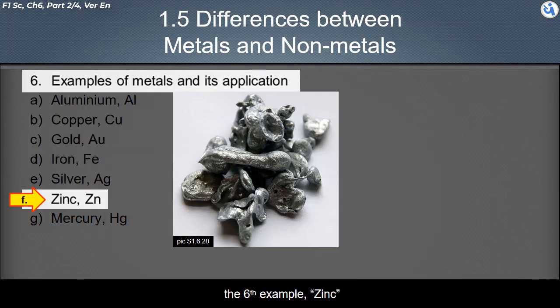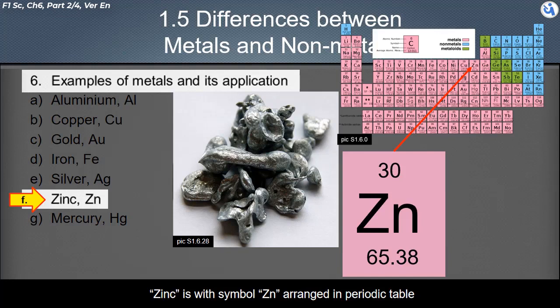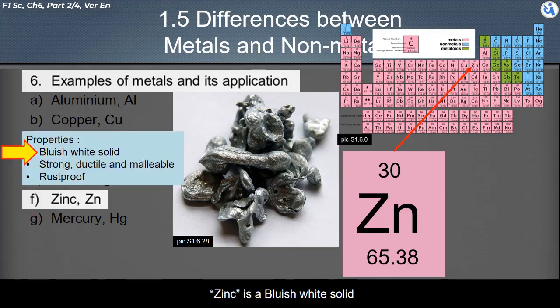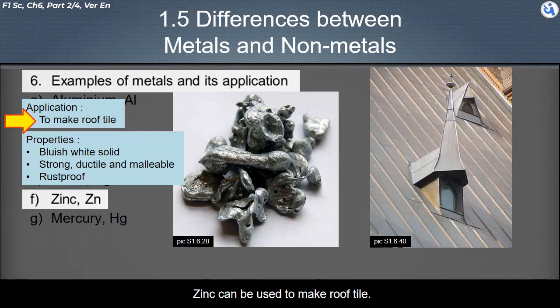The sixth example, zinc. Zinc is the element with symbol Zn, arranged in the periodic table. Zinc is a bluish-white solid. Zinc is strong, ductile, and malleable. Zinc is a rust-proof metal. Zinc can be used to make roof tiles.